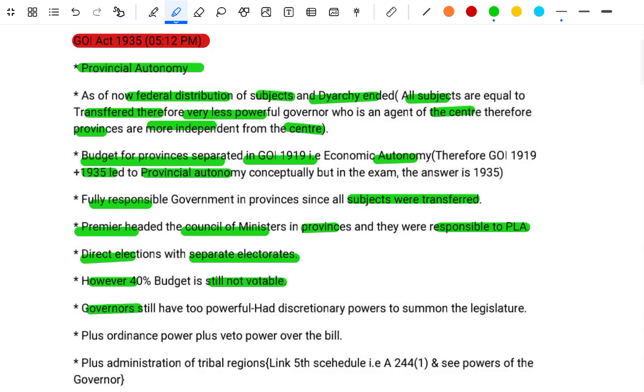Governors still have two powerful discretionary powers: to summon the legislature, plus the ordinance power, plus veto power over the bill, plus the administration of the tribal regime. Link the Fifth Schedule, for example Article 244A, and see the power of the governor.